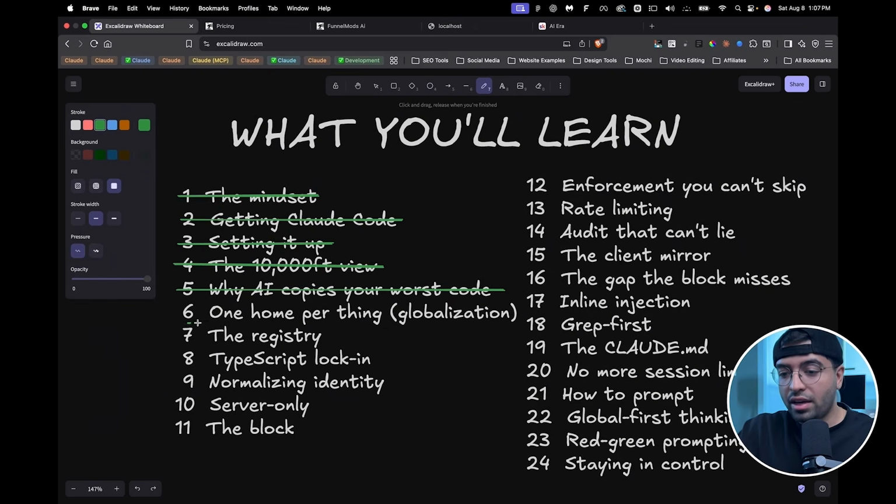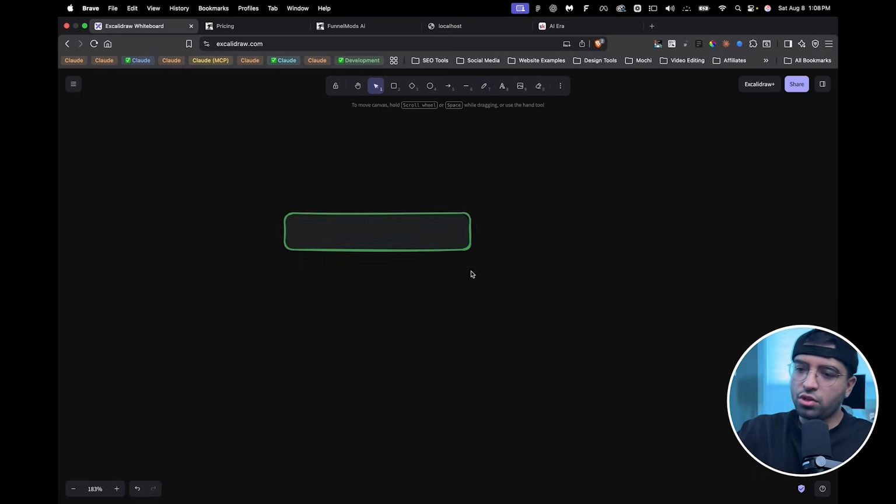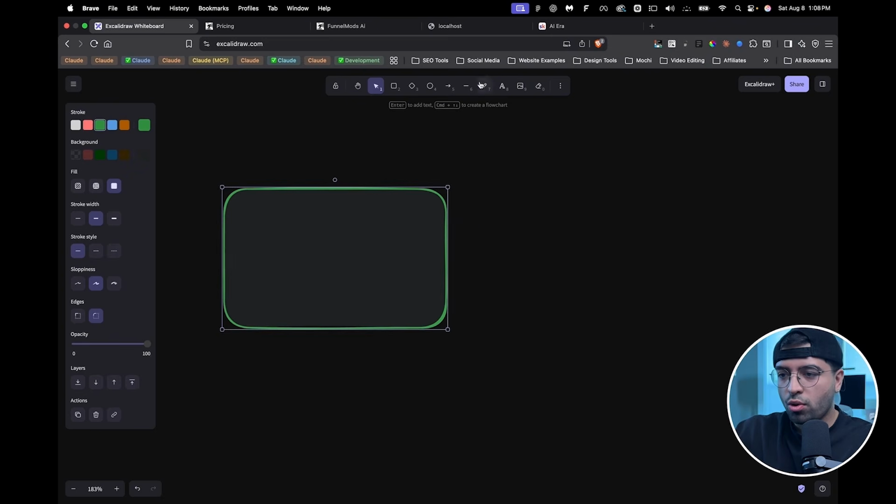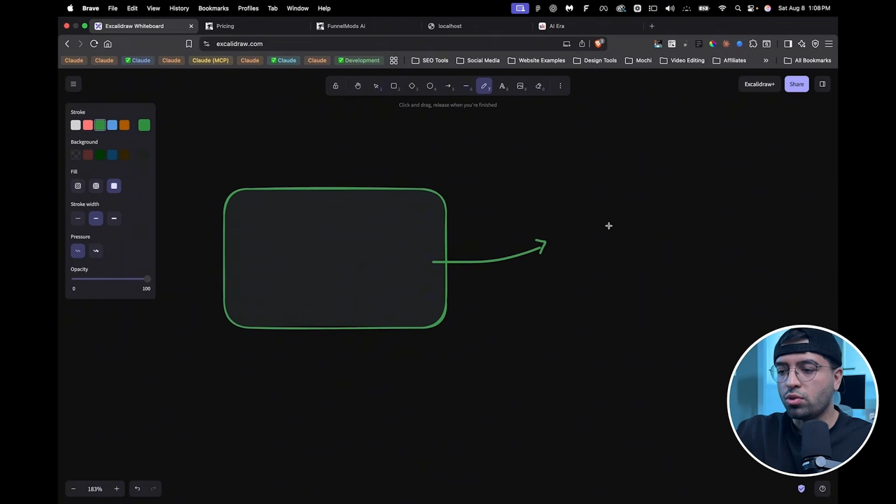So this layer, this concept that we're going to learn today is going to help your code base be more readable, not just for AI, but also for yourself as well. So I'll just give you a simple analogy. Let's say you have a garage door, and the garage door opens only with a garage door opener or a key. Now, I hope you have a secure place for this key, because if you lose the key, you can't open the door